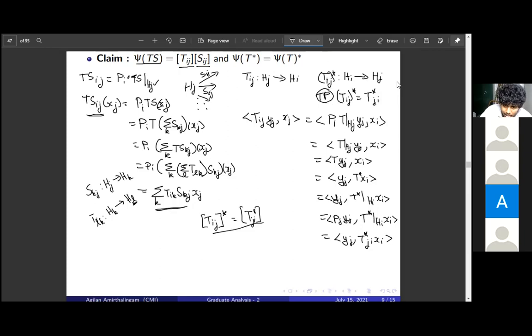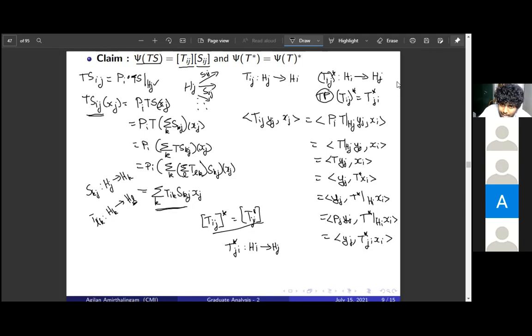See, T star is an operator itself. So (T star)_ji is a map from H_i to H_j. We get this by restricting T star to H_i and then applying the projection P_j, right? We want to show that this is the same as this thing, T_ij, the whole star. That's the adjoint of T_ij. So that is also simple. I'll quickly go through this.